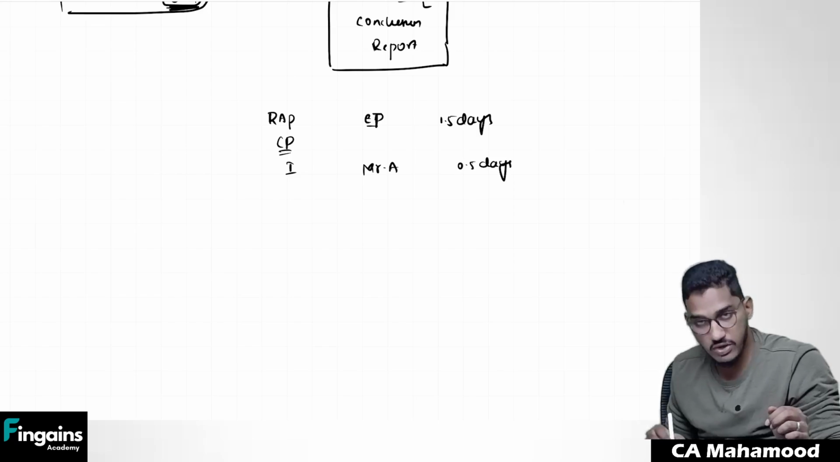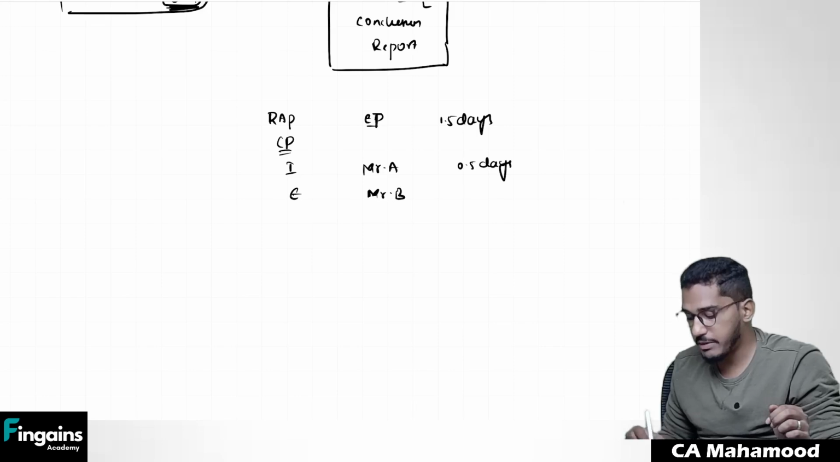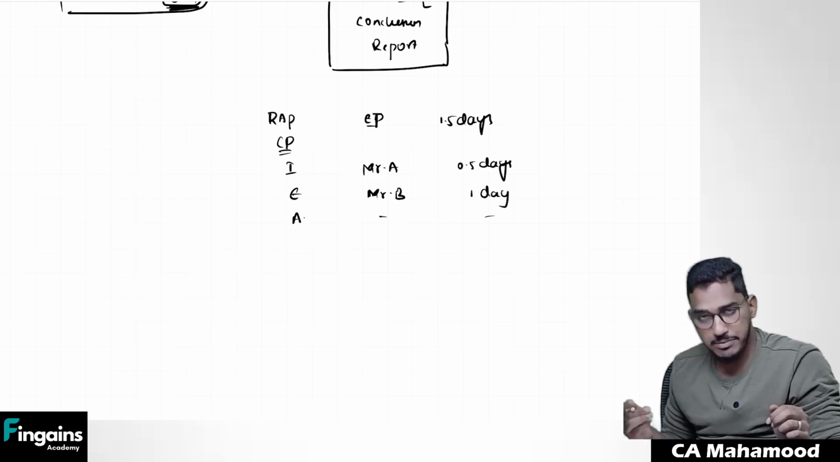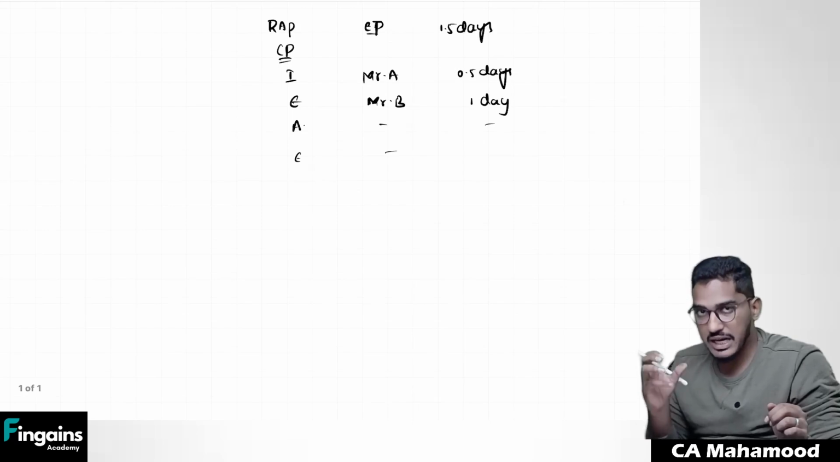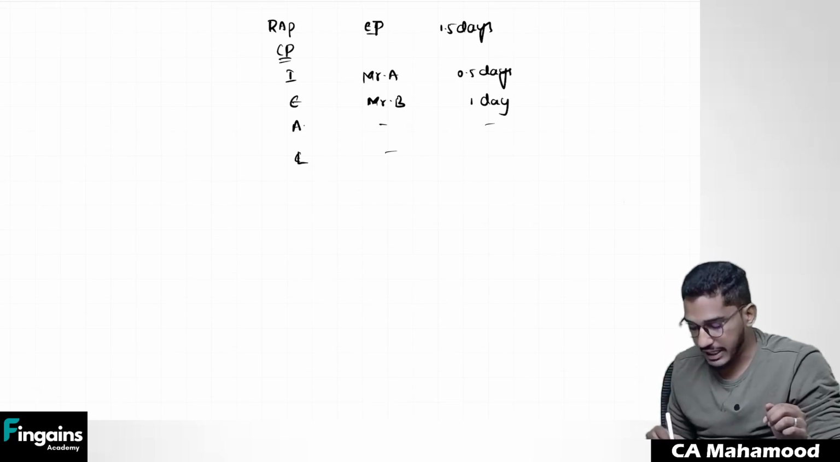The time allocated for him is half day. Then we have expenses. Expenses related internal controls will be verified by Mr. B. For him, the time given will be 1 day. Then assets related internal controls will be verified by so and so. The time will be so and so. So like this, I am going to delegate different tasks to different people, and also I am going to delegate the time. So after compliance procedures, then substantive audit procedures.